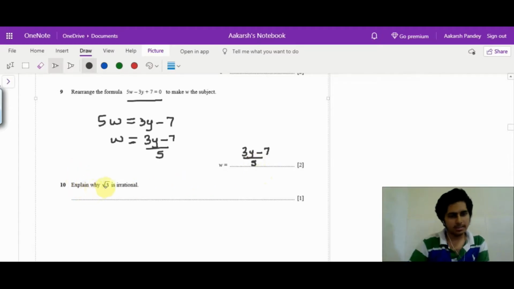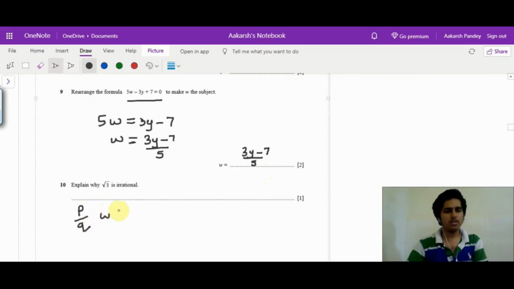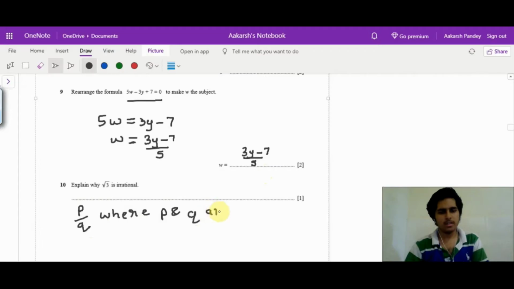Next question is, explain why root 3 is an irrational number. Any number is rational when we can write it in the form of p by q, where p and q belong to the set of real numbers.